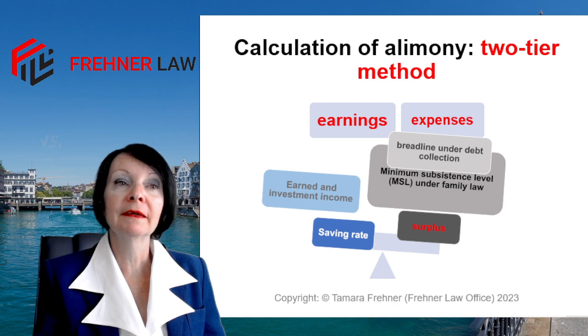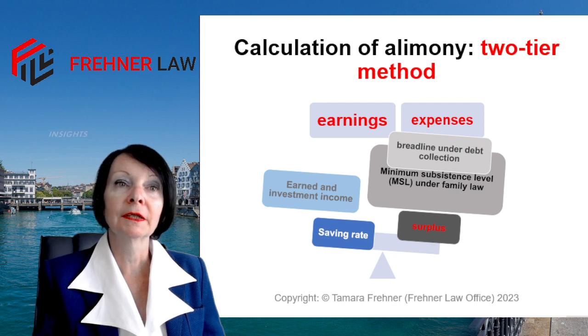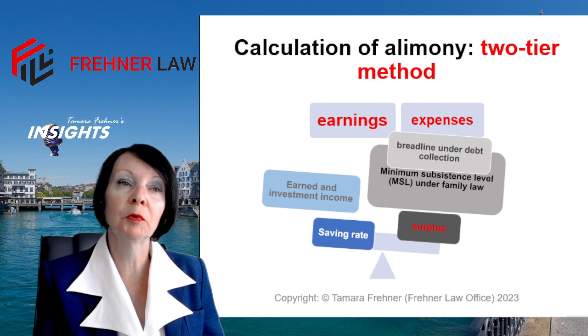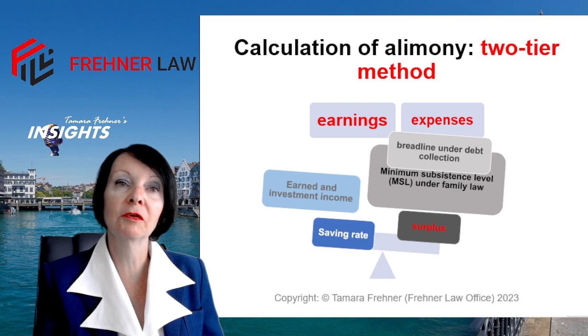Then we look at the need. The needs of all must be determined. So basically, we assess the cost of living on the basis of the minimum subsistence level under the debt collection law, and if there are sufficient financial resources, we add some items and extend to the minimum subsistence level under family law.